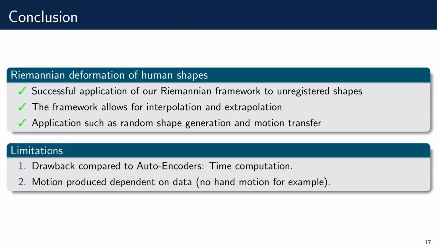To conclude, we provide a Riemannian deformation of human shapes, which was applied to unregistered shapes and allows for interpolation and extrapolation. It can be applied to other problems like generation and motion transfer of shapes. There are limitations that we will work on in the future, like computation time and dependence on data.